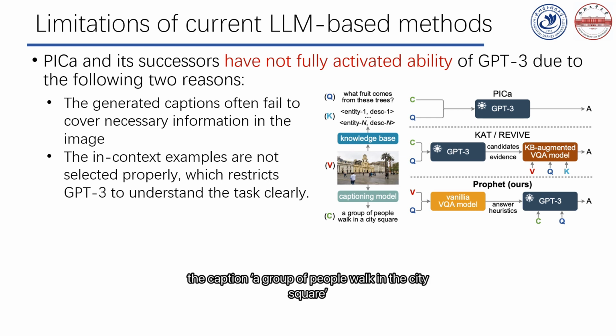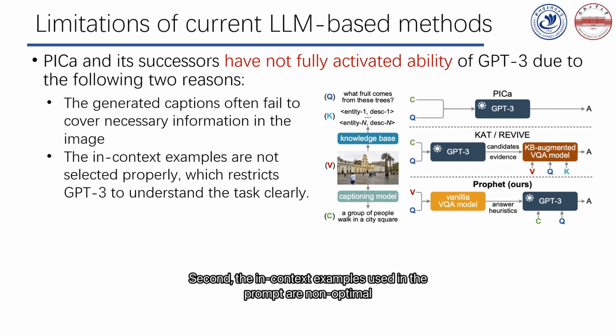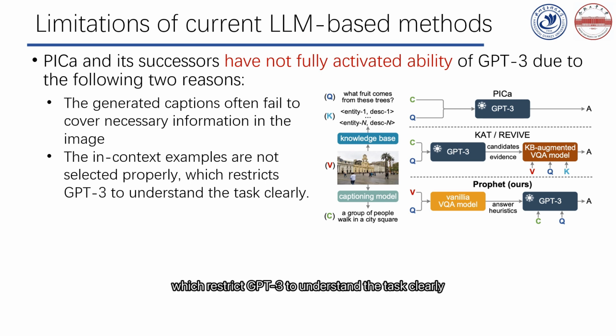The caption, "A group of people walk in the city square," contributes nothing to answer the question, "What fruit comes from these trees?" In this situation, GPT-3 has to make an aimless and biased guess to answer the question. Second, the in-context examples used in the prompt are non-optimal, which restricts GPT-3 from understanding the task clearly.